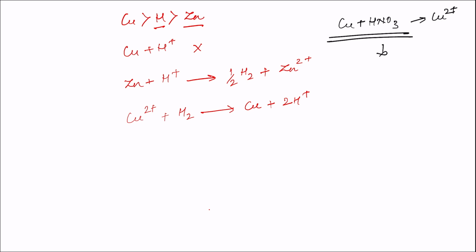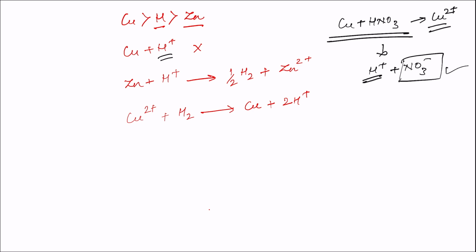अब HNO3 में भी H+ ions है और NO3- ions है. But here this H+ ion is not oxidizing copper. It is the nitrate ion which oxidizes copper to Cu2+ ion. So H+ ion will never get reduced by copper. Copper will not react with H+ ion.